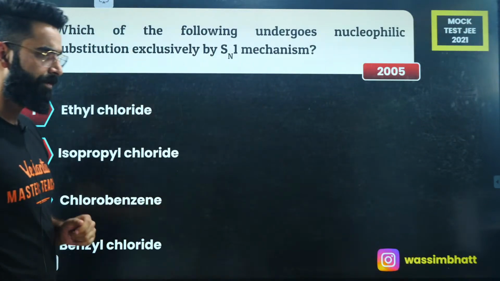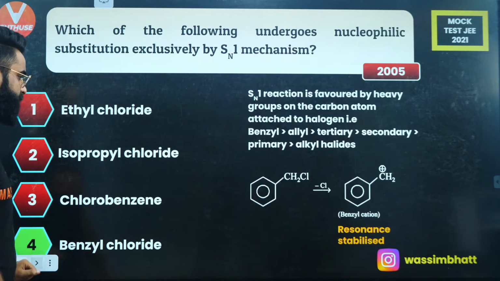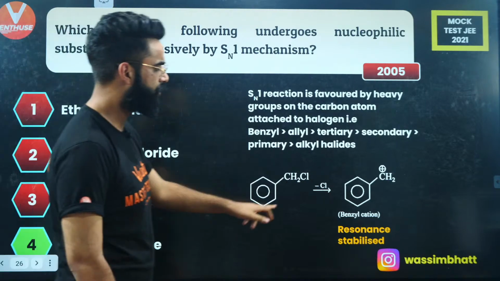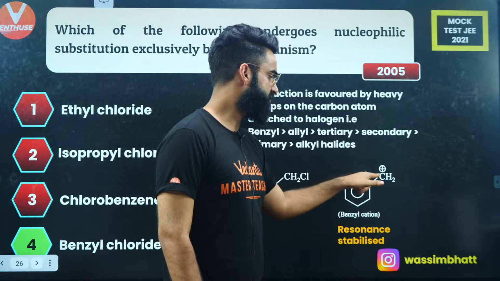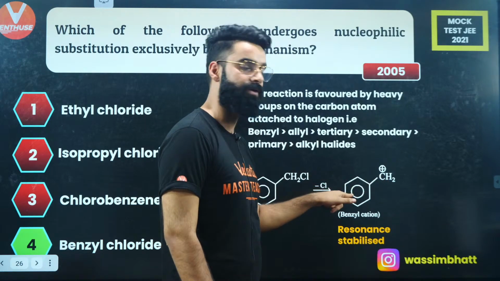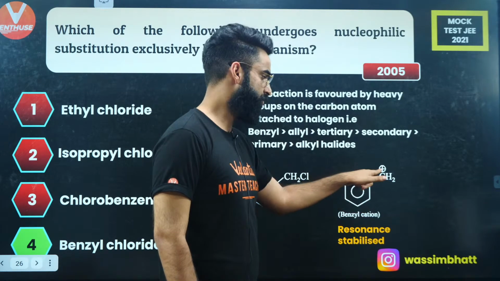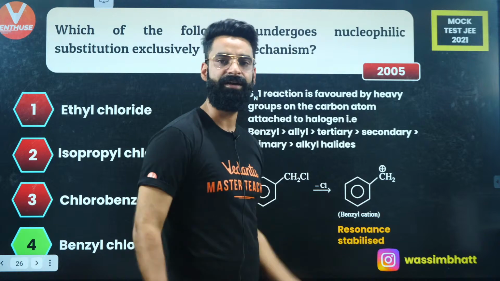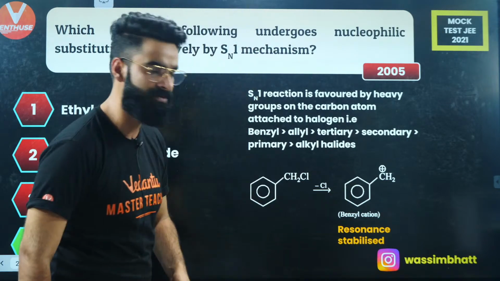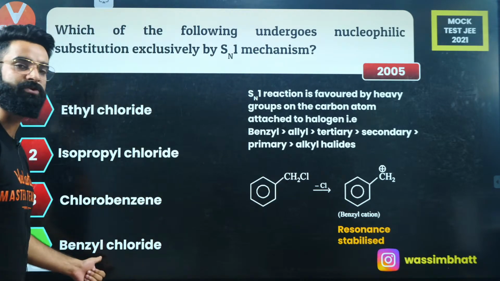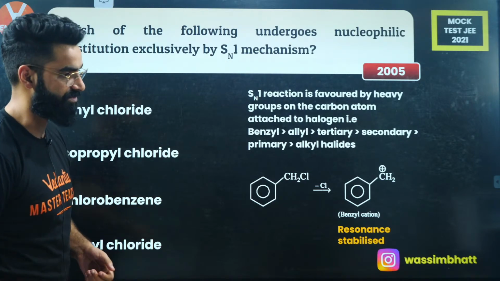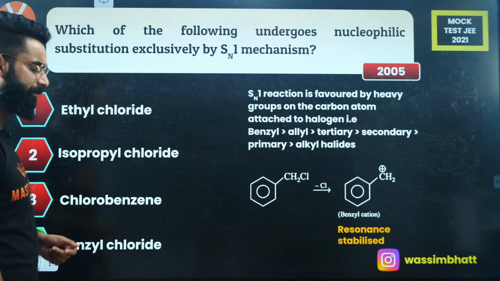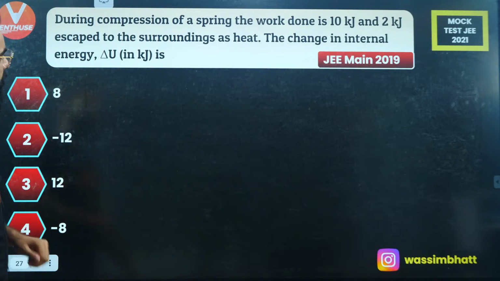Yes? Perfect. It's absolutely going to be option D, right? From here, you're getting the benzyl carbocation, which is very, very stable because the positive charge on this carbon is in conjugation with the ring. So the positive charge will be dispersed maximum in this case, due to which the stability of this carbocation is maximum. So that's why this benzyl chloride exclusively undergoes the SN1 mechanism, right? Yes? Perfect.